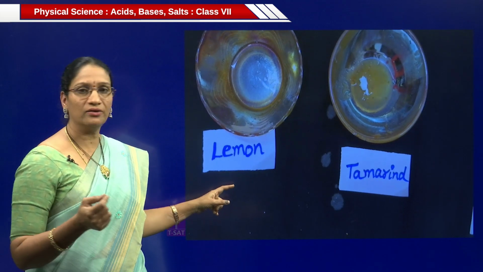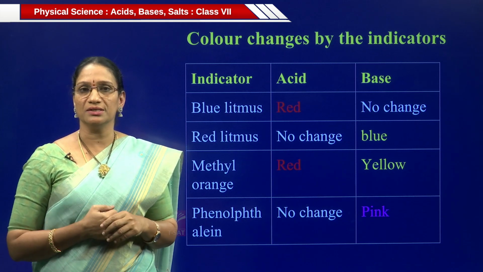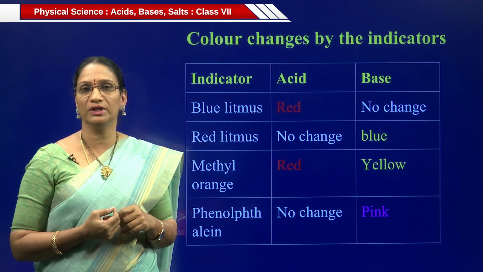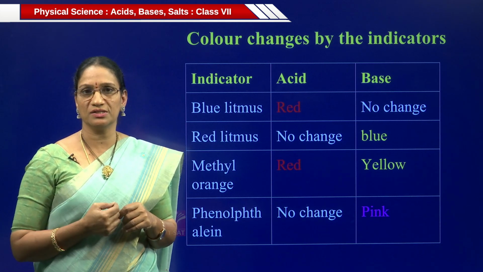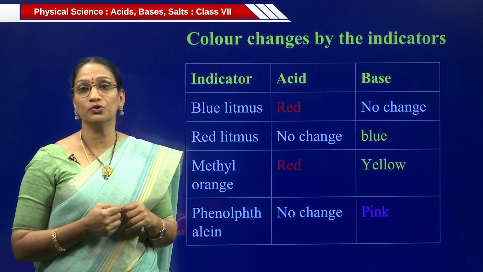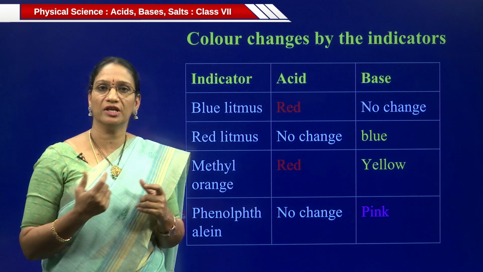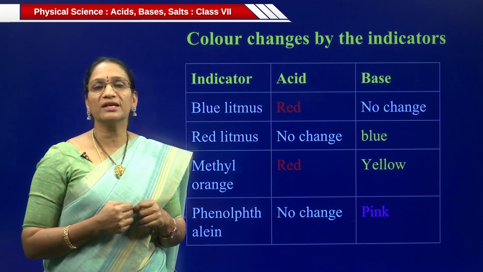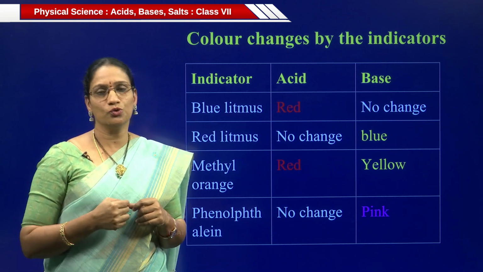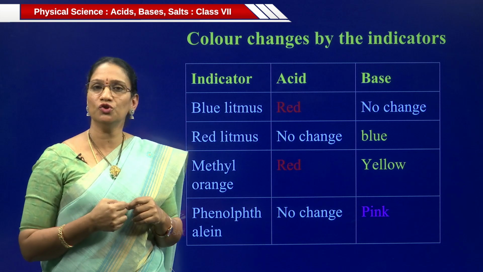So, let us have the color change table. The color changes by the indicators. So, there are blue litmus, red litmus, methyl orange and phenolphthalein. Let us find out the color changes. When blue litmus is added to acidic medium, its color changes to red color. When blue litmus is added to base, there is no change. It remains as blue color. Whereas in the case of red litmus, when it is dipped in the acidic medium, there is no change. It remains red. Whereas in case of base, it changes to blue color.